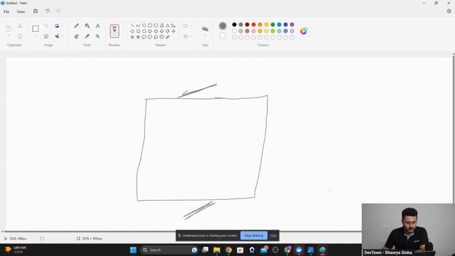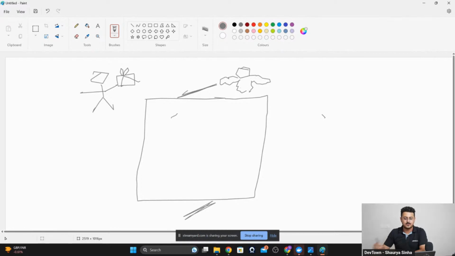So this is me going into the party itself. I brought my own gift right over here. This is my gift that I brought for the party. And now there's a bouncer right over here. If and only if, let's draw the bouncer out. This is the bouncer. He has a lot of muscles. I don't know how to draw very well. So now, if you have a gift, then only you are allowed to enter into the party, otherwise not.